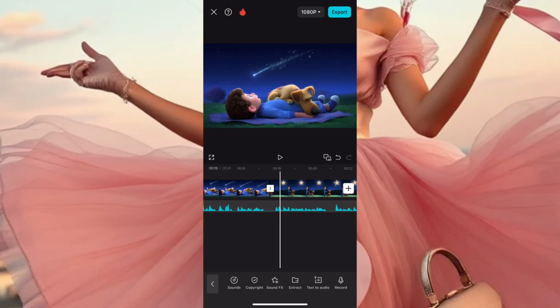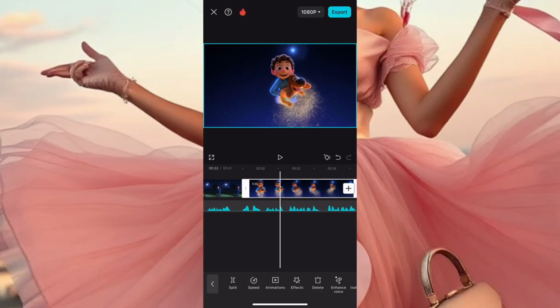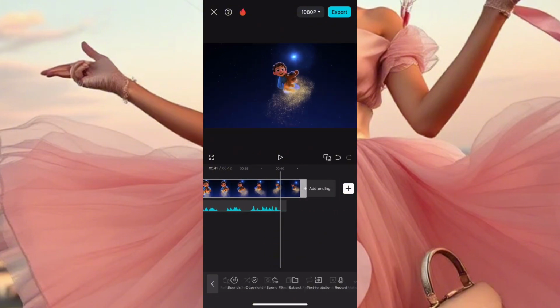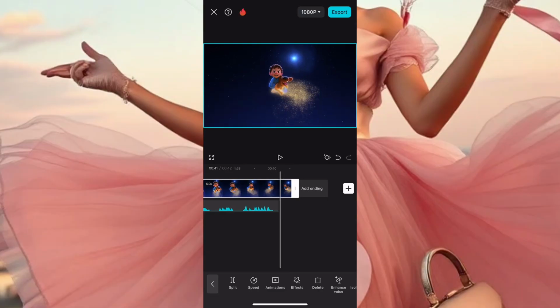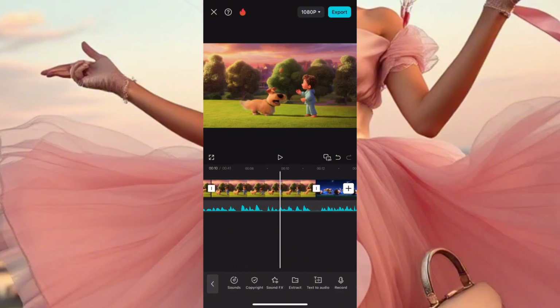Now it matches like that. After you see that your story matches your video, at the end you come here and you click on duplicate, then you duplicate this one as well. So once you duplicate it, you have your story aligned like so. Okay? You have your story like this. So your story gets to end where your voiceover ends and it looks nice.